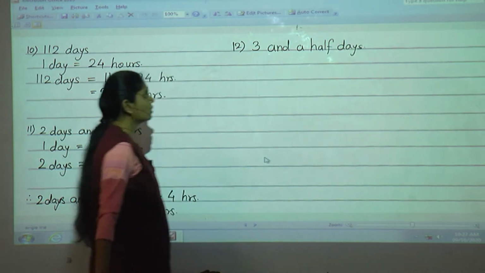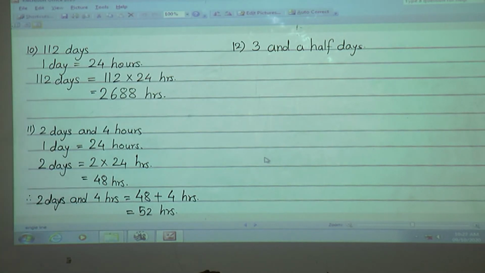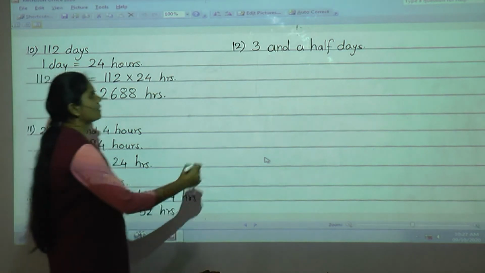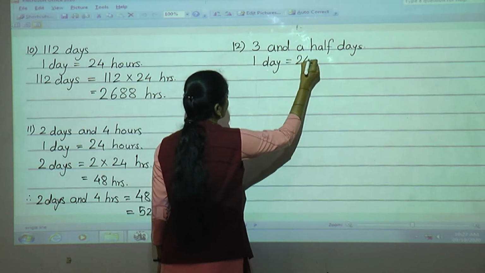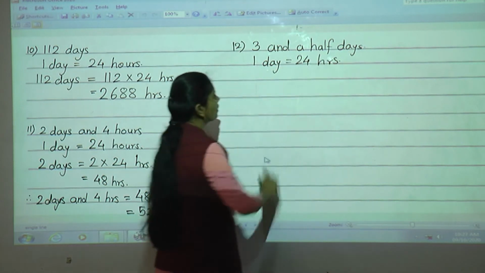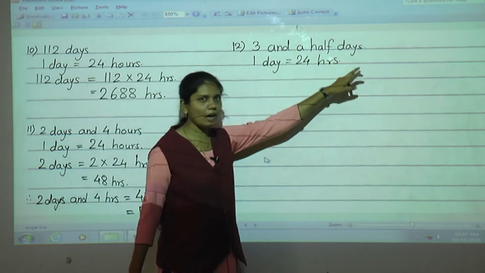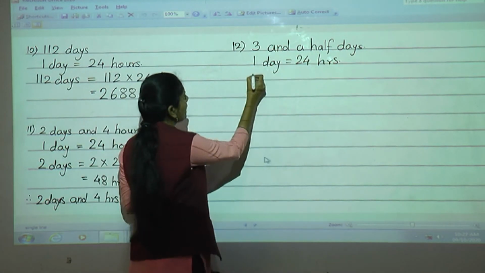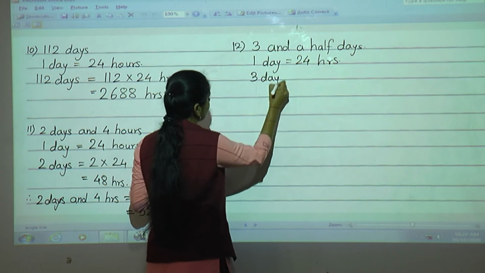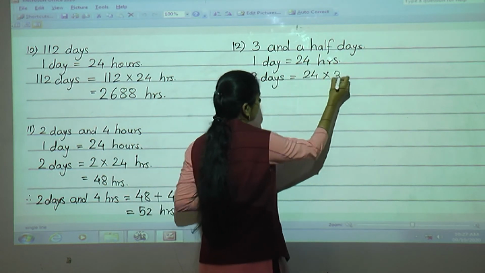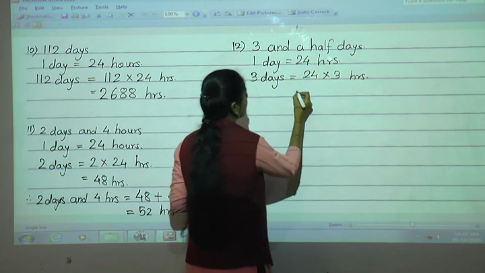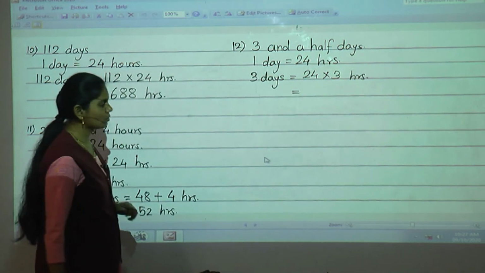Okay. Now here 3.5 day we have to convert into hours. So first we will write 1 day is equal to 24 hours. Now here 3.5 day. So first we will write 3 days is equal to 24 into 3. Now 24 into 3, do the multiplication.